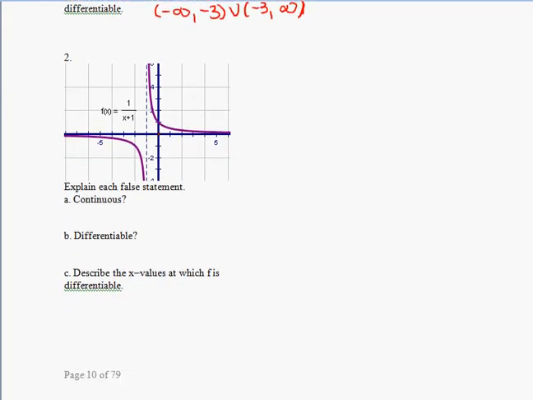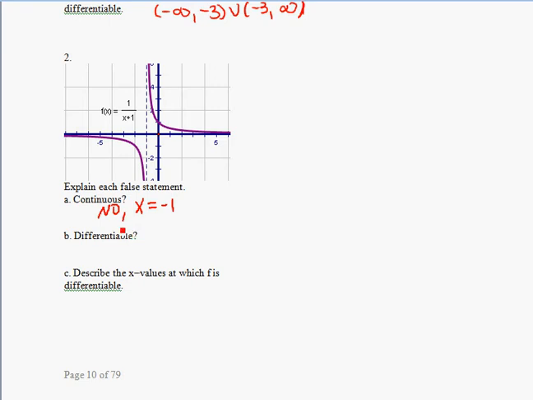Next, I have a rational function. Is a rational function continuous everywhere? No. There's a vertical asymptote right there. Is it continuous there? Nope. So at x equals negative 1? Nope. If it's not continuous, then it's never differentiable.